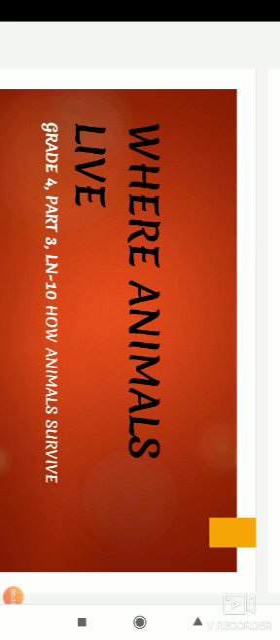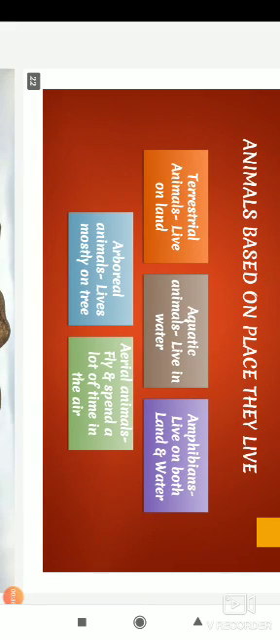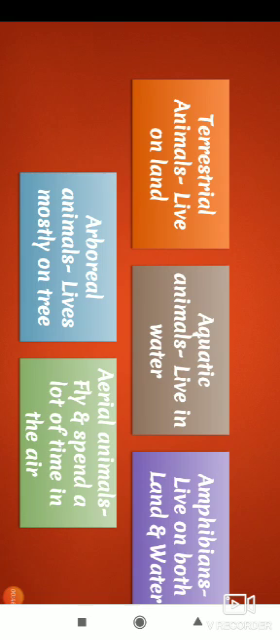Some are on land, on trees, and flying in the air, so there are different places where the animals are living. Based on the place where they live, we are going to categorize the animals into groups. The first one is terrestrial animals. You can remember the term as it ends with the letter L. They live on land. Land living animals are called terrestrial animals.